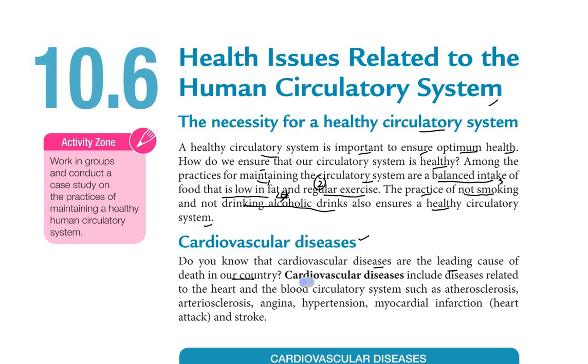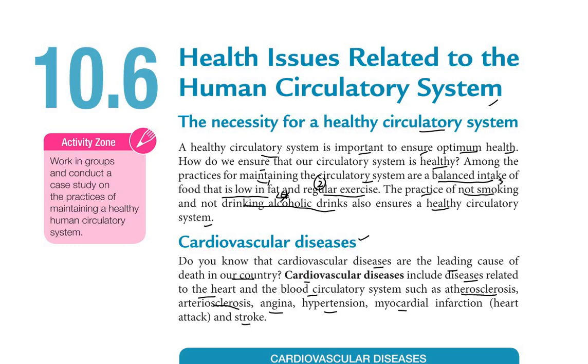Cardiovascular disease includes diseases related to the heart and the blood circulatory system, such as atherosclerosis, arteriosclerosis, quite the same, right? But actually different. Also angina, hypertension, myocardial infarction, and stroke. So these are the diseases related to the circulatory system, known as cardiovascular disease.